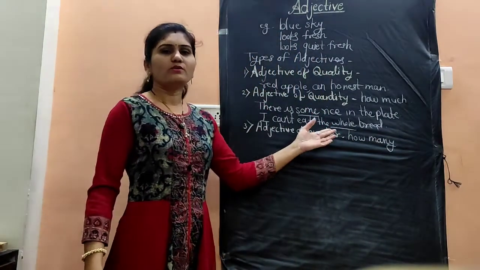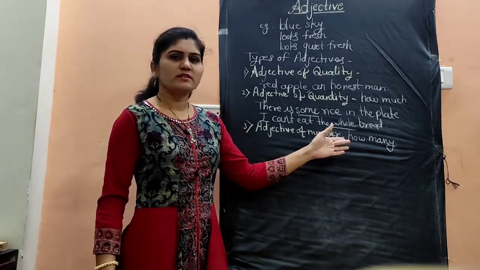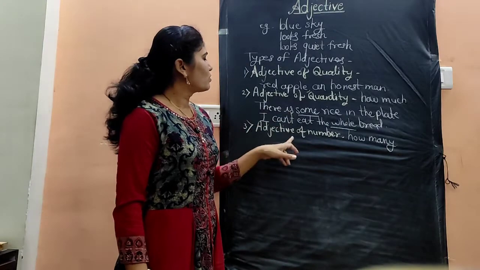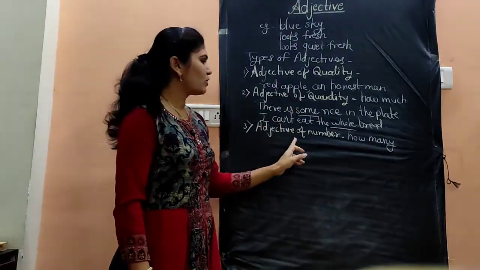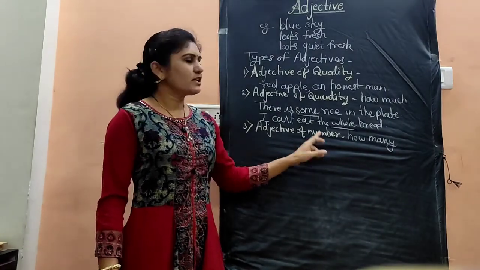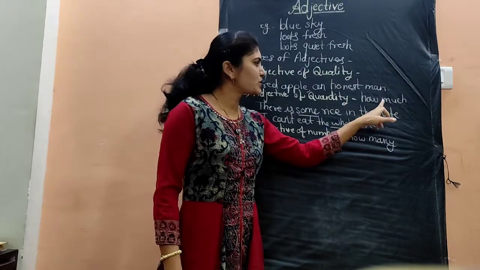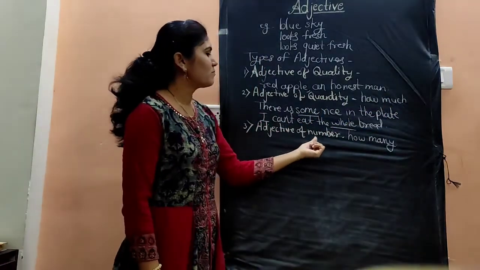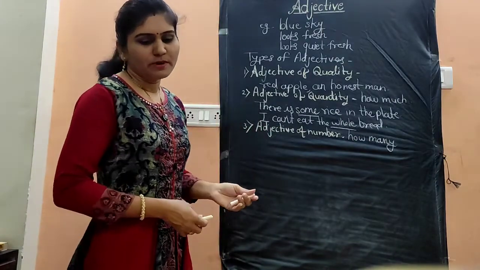Means here we can count the things, the nouns, objects. These both look the same, adjective of quantity and adjective of number. But the difference is that the adjective of quantity answers the question how much, and the adjective of number answers the question how many. We can see the example.